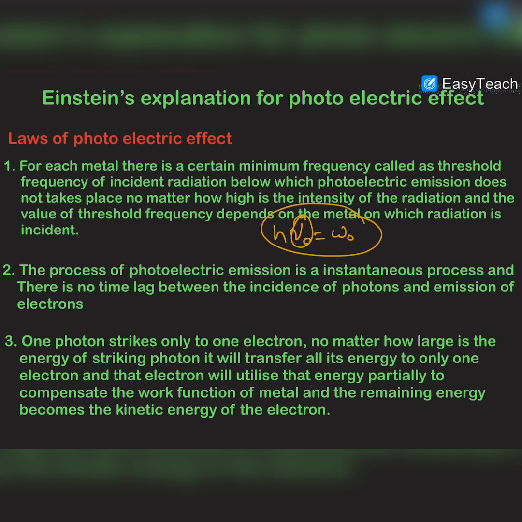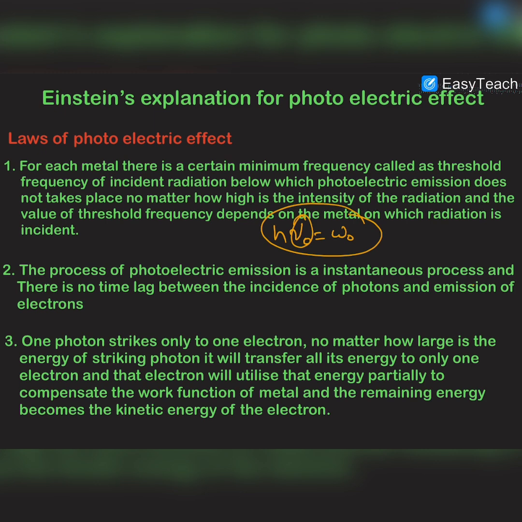And next, he said that the process of photoelectric emission is an instantaneous process, and there is no time lag between the incidence of the photon and the emission of the electrons. As he already stated, the photoelectric emission takes place by the collision of one photon with one electron, and this photon transfers its complete energy to that single electron only.